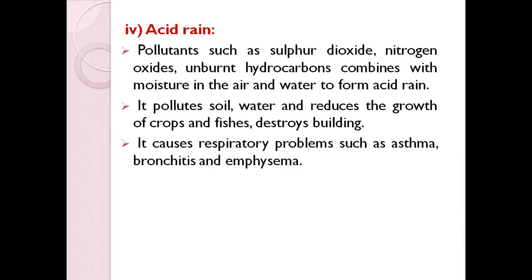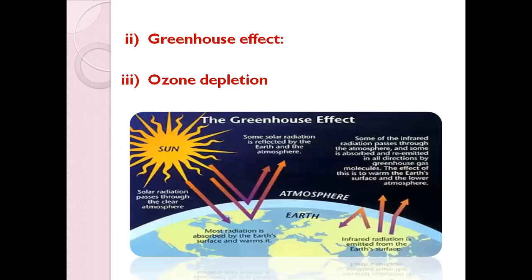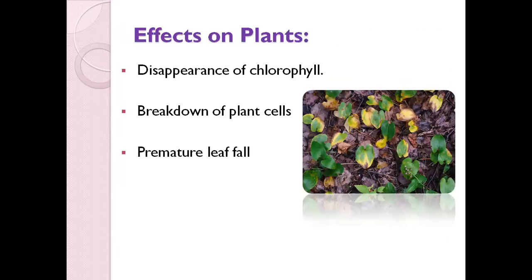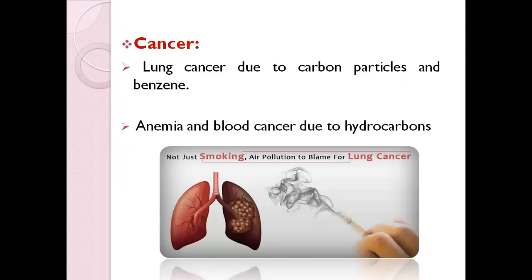It can pollute the air, destroy the soil and water, reduce the growth of crops and fishes, and even destroy plants. It also destroys buildings, and causes respiratory problems like asthma, bronchitis, and emphysema. These are some of the other effects of air pollution.